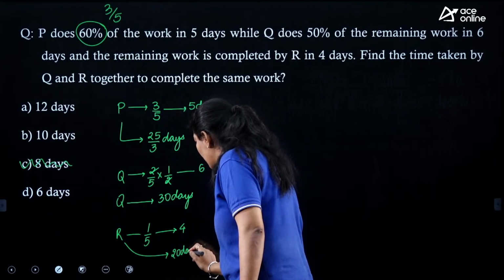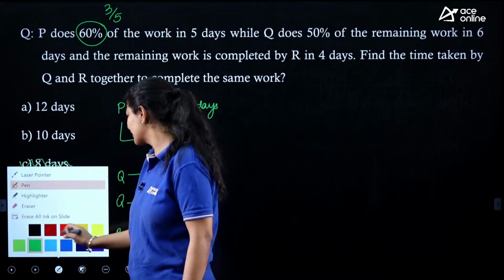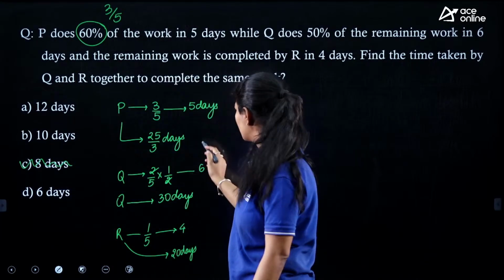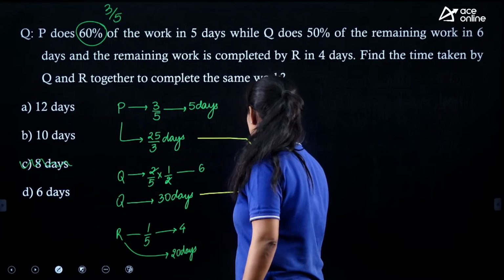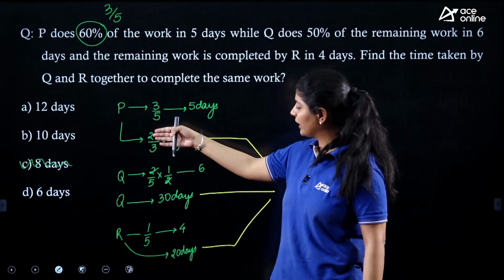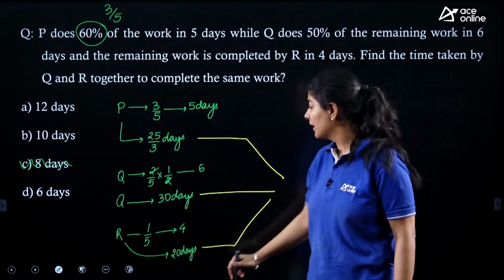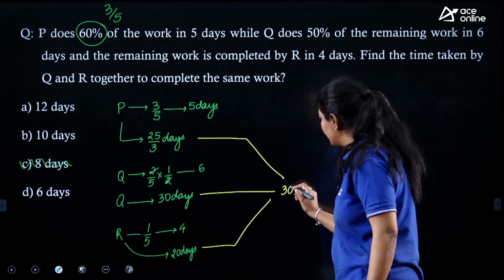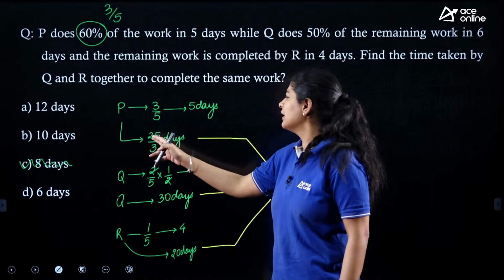So now we have the values. Can we find out the assumed total work? We simply find the LCM of 25, 30 and 20, which is 300.